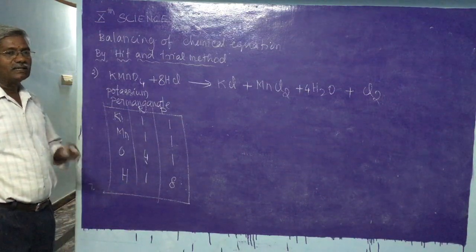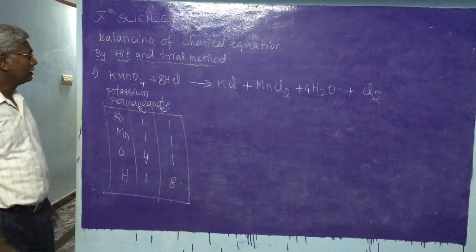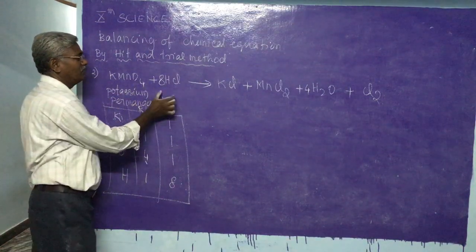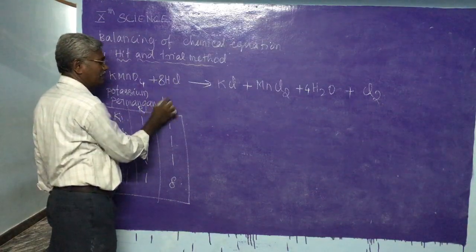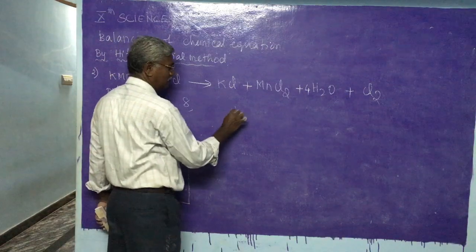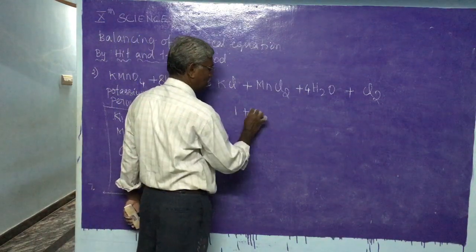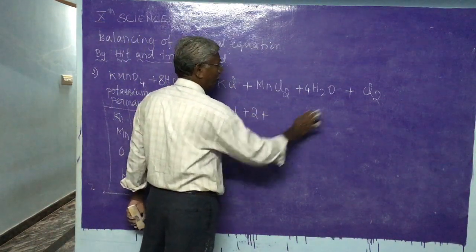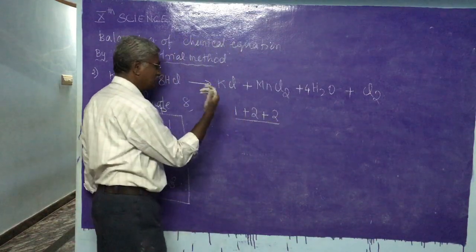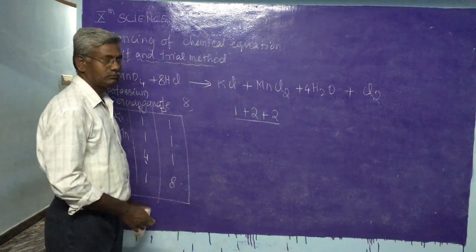So that should be balanced at the end of the equation. Now almost all other elements we have equalized. Finally we have to take Cl. Here 8 Cl are there. Here 1 plus here 2 plus here 2. So total on this right side, 5 Cl.